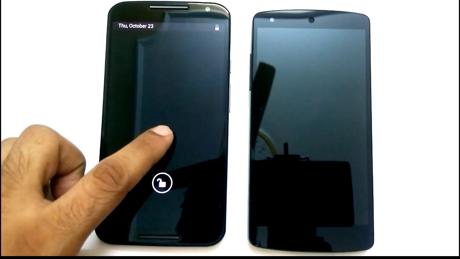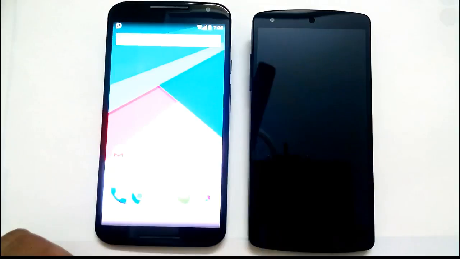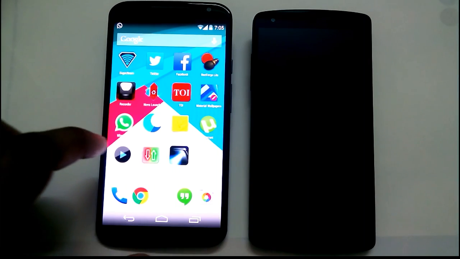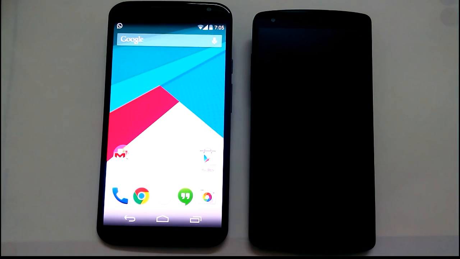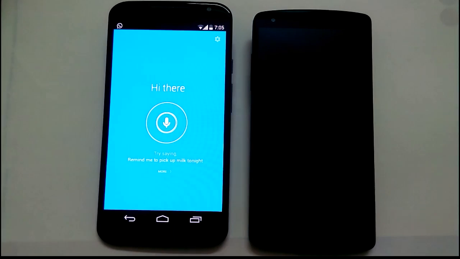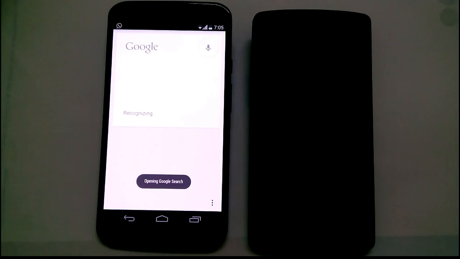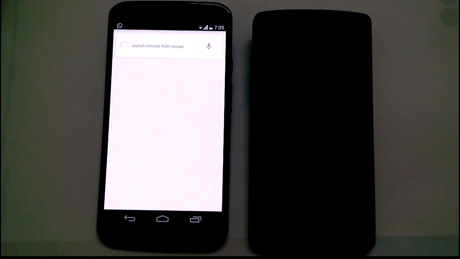Many say anything over 320 pixels can't be seen by the human eye, but that's just BS. Just the other day, we spent some time with the iPhone 6 Plus that has a pixel density of 401, but if you know where to look, you can certainly spot tiny pixelation, and the 6 Plus does show some of it. But all in all, the display on the Moto X is not bad.